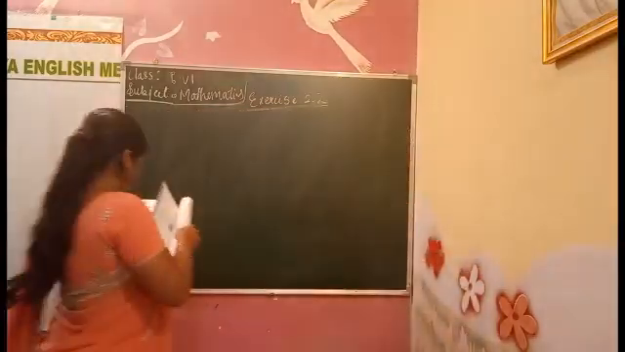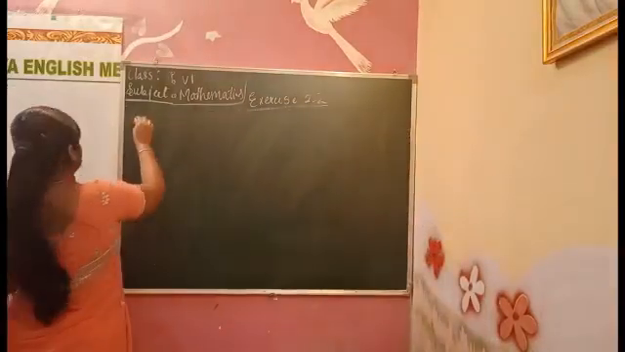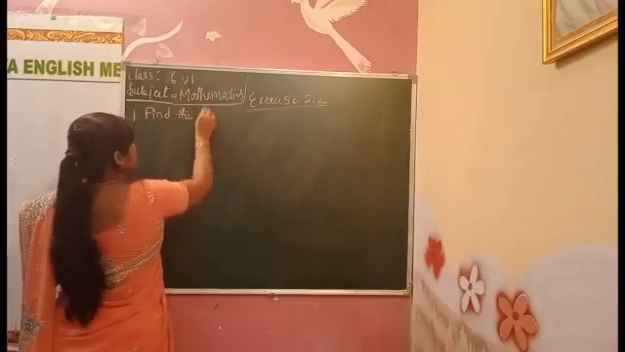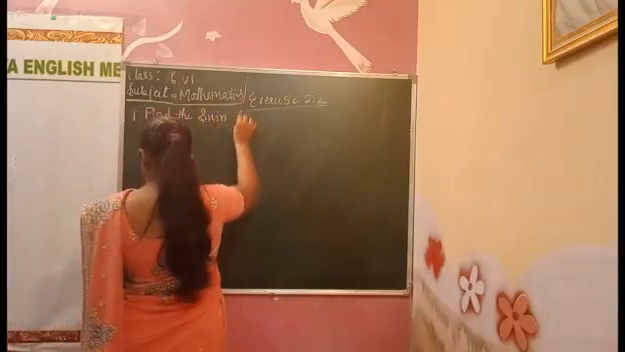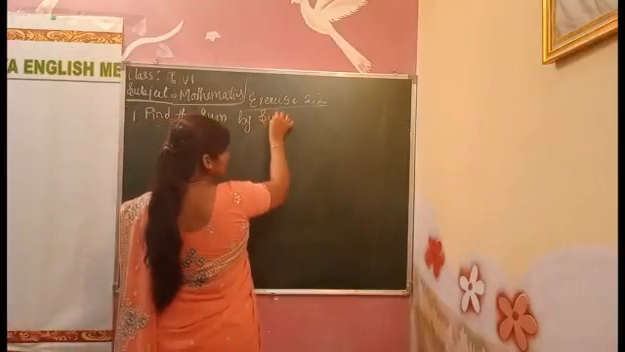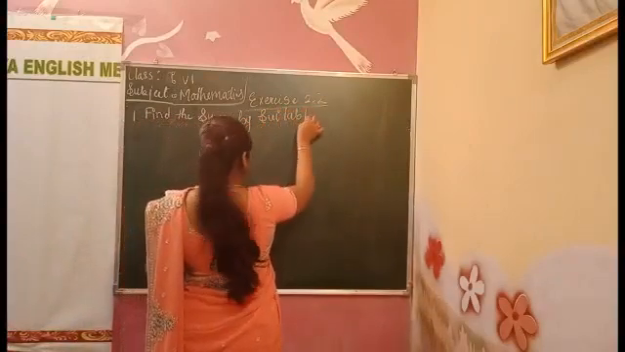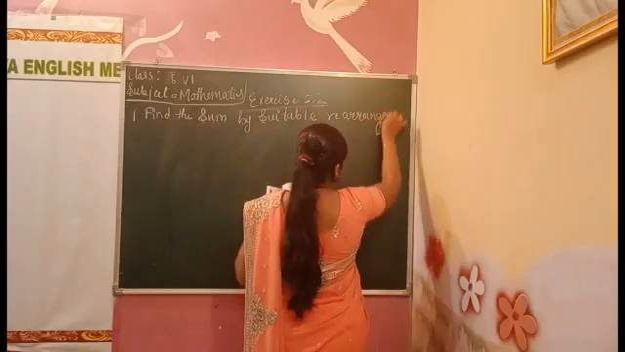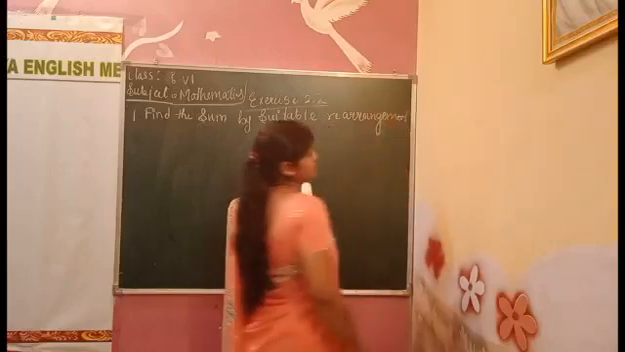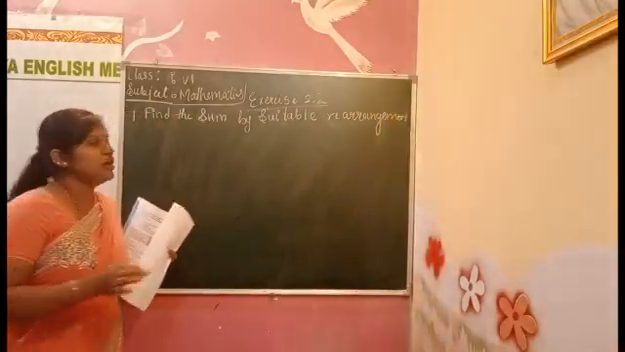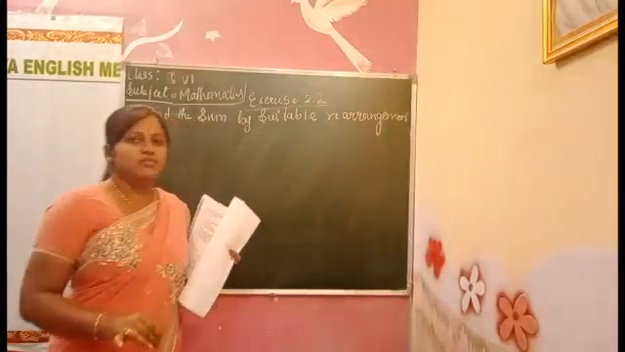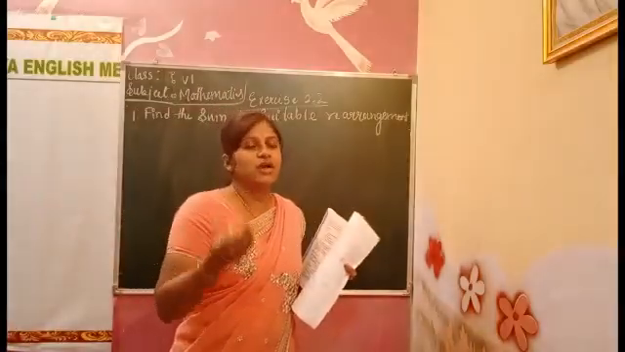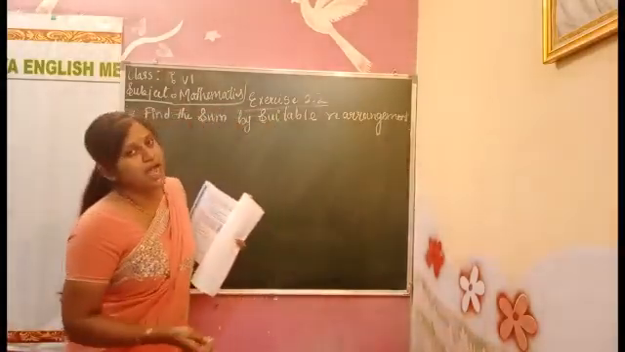First one, they have given an addition problem. Find the sum. Sum means addition. Sum by suitable rearrangement. We have to do the arrangement here, how we want, and calculate. This is the normal addition only. We don't do anything other here. We add the numbers only, but in a different arrangement way, not in the regular way. We change some of the addition format and we do the addition.